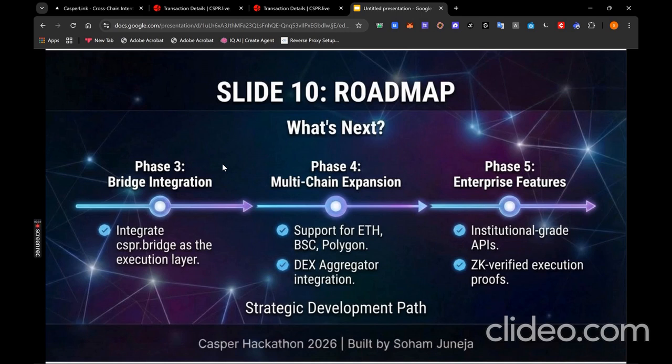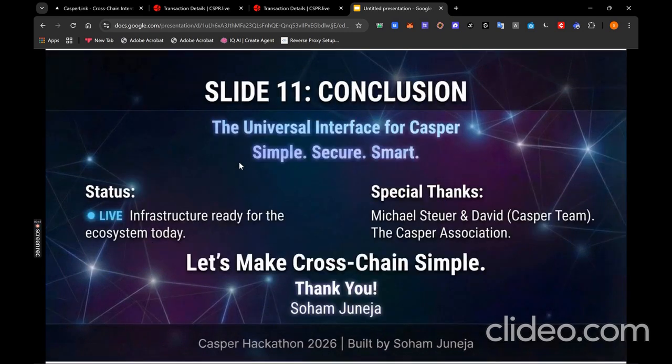security. Here's the vision. CasperLink becomes the universal interface for cross-chain operations on Casper, the place where users come when they want to move assets across chains, simple, secure, and smart. This isn't a proof of concept. This is live infrastructure that the Casper ecosystem can use today. If you believe in making cross-chain DeFi simple, accessible, and secure, if you want to see Casper become the cross-chain leader, I'd love your support.